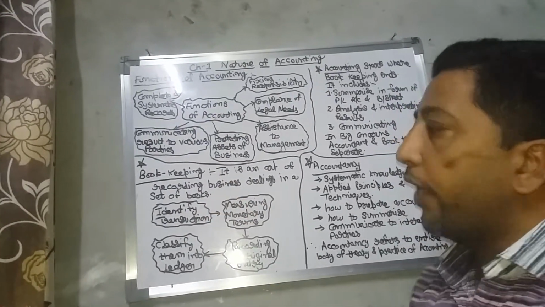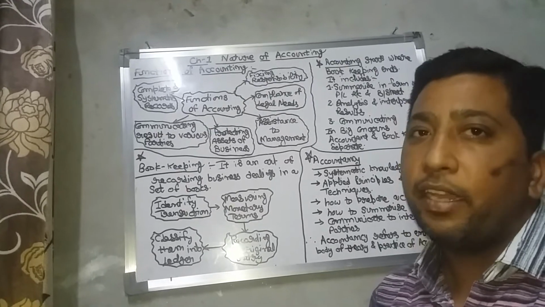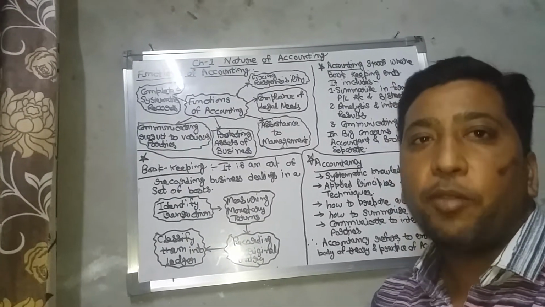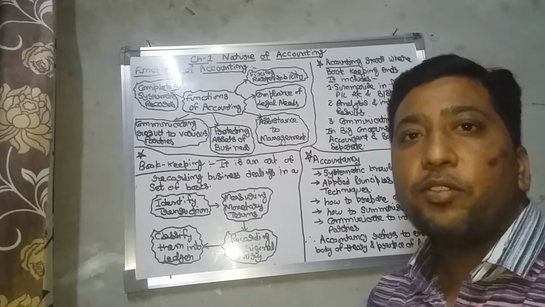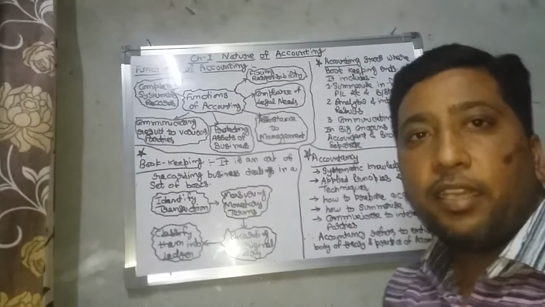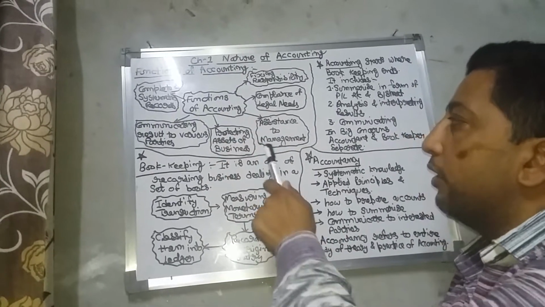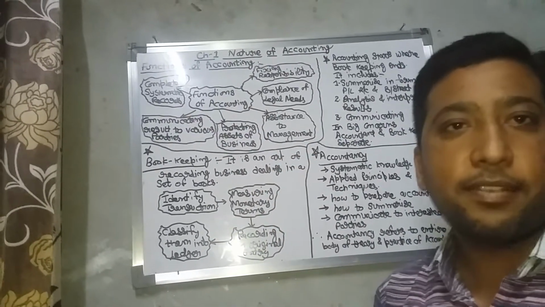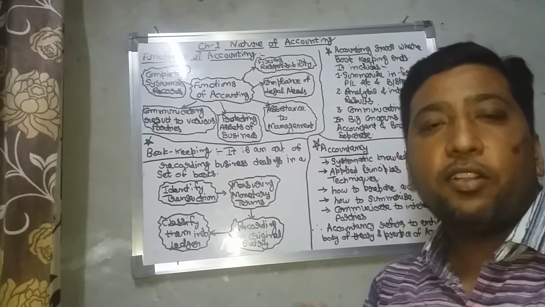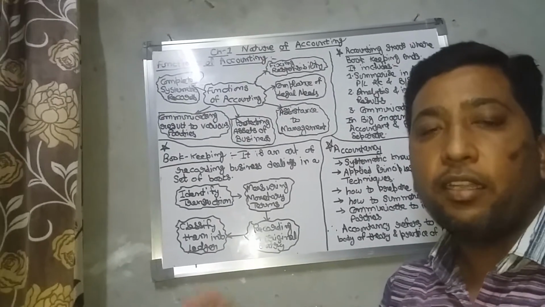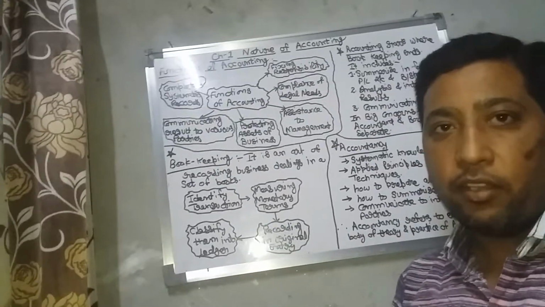Third, protecting assets of the business, because at the end of the accounting year, we have to calculate the profit and loss, and then we have to see what kind of assets are there, and protect those assets accordingly. And the fourth function is assistance to management, because it also provides assistance to the management in planning, in controlling, and in decision making also.